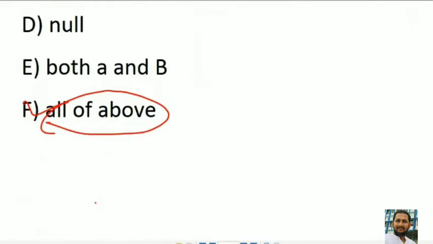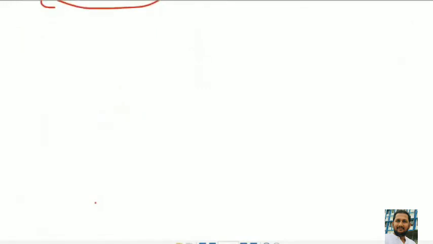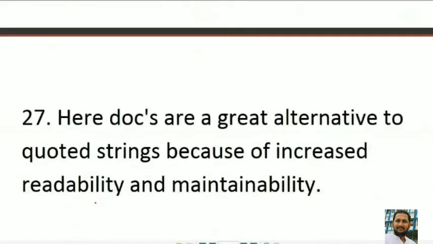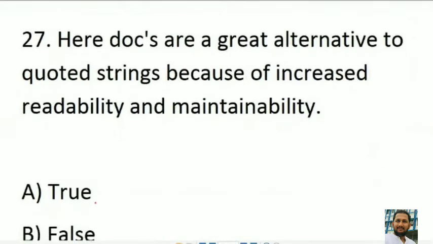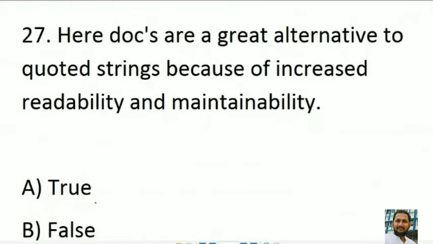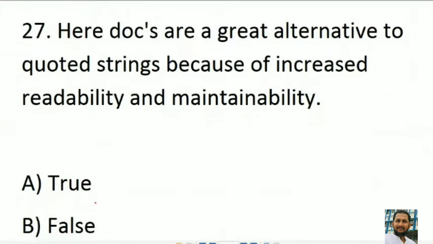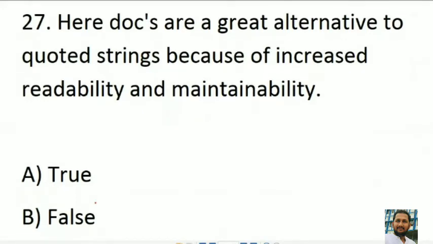Now question number 27. Heredocs are a great alternative to quoted strings because of increased readability and maintainability. It is very useful for readability and maintainability. Heredocs are great. Yes, it is true. So A is the right answer, true.